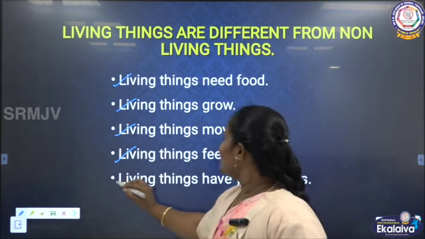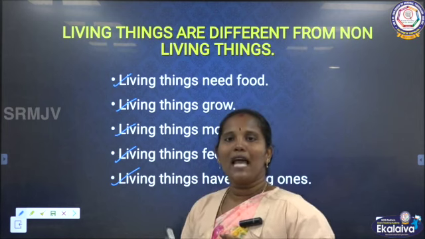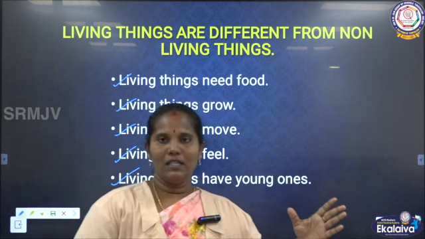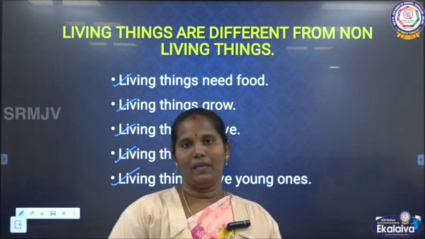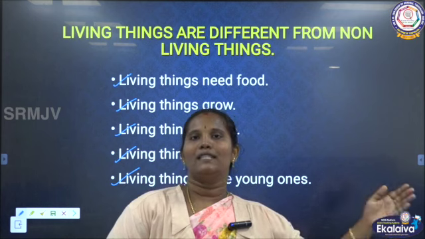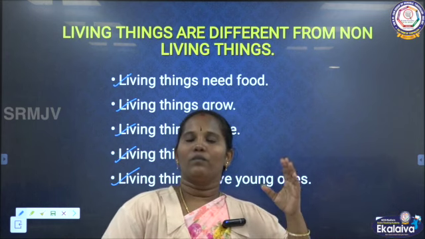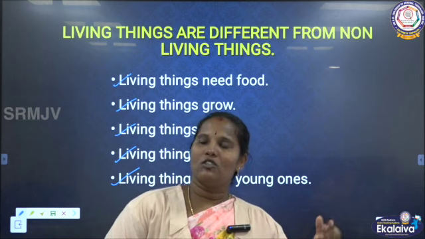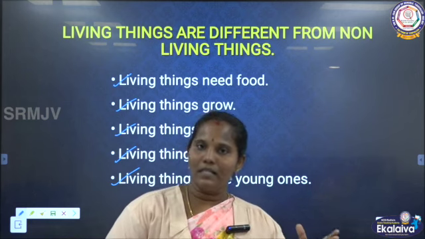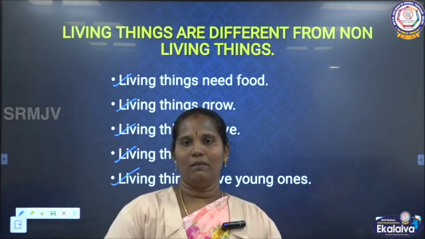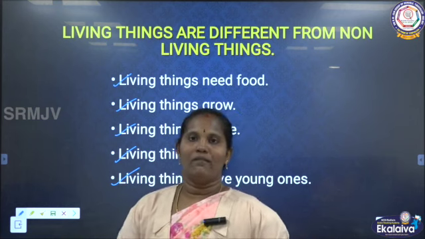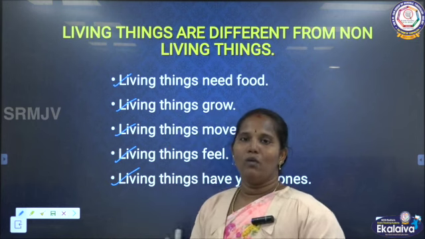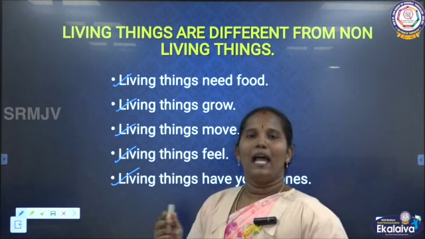And then living things have young ones. All living things have young ones of their own kind. If a dog is there, it has the same kind of puppy. If a cat is there, it has a kitten. If a cow is there, it has a calf. As well as insects, and if a bird is there, it also has small babies. Even human beings, we also have babies. All living things have young ones, but non-living things don't have young ones.